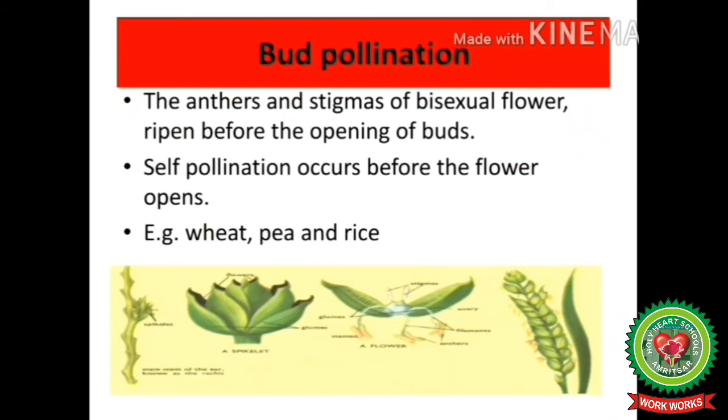Next adaptation is bud pollination. The anthers and stigmas of a bisexual flower ripen before the opening of buds. Self-pollination occurs before the flower opens. The best examples are wheat, pea and rice. Here students you can see this is a bud. It usually occurs when stigma and pollen grains mature or ripen before the opening of the bud. Here you can say the bud opens and pollination has already taken place.